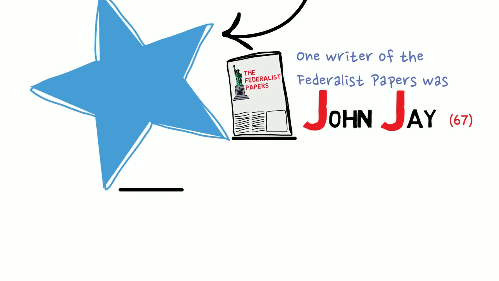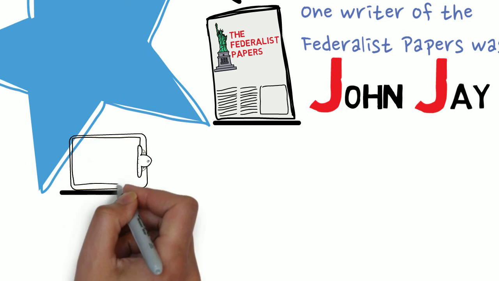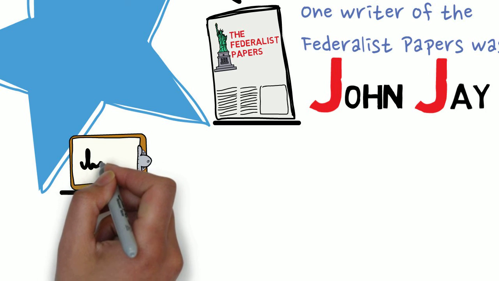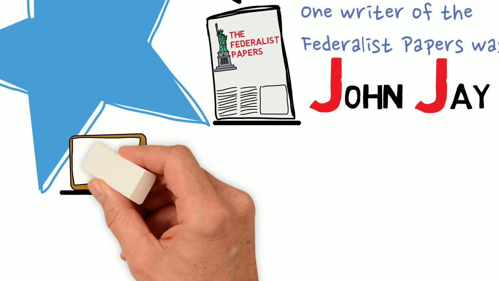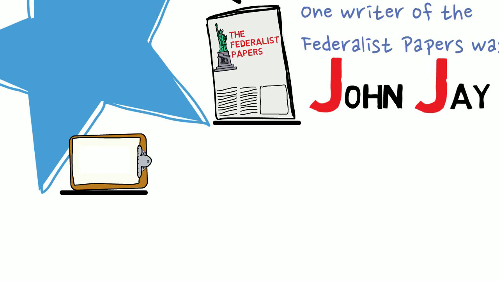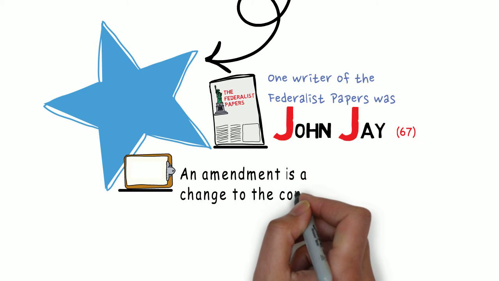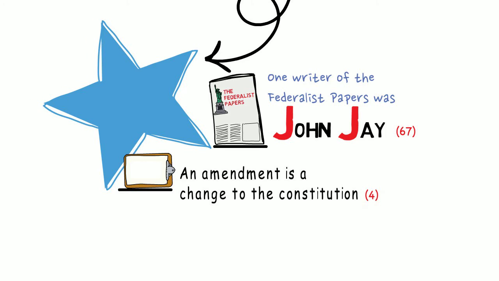The Constitution of the United States is not a perfect document. Over the years, some laws in the Constitution have been modified or added to make the lives of people living in the United States better. When we change or add something to the Constitution, we call that an amendment. This is question 4. An amendment is a change to the Constitution.